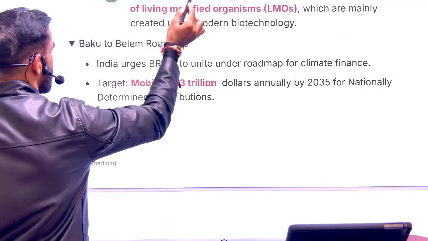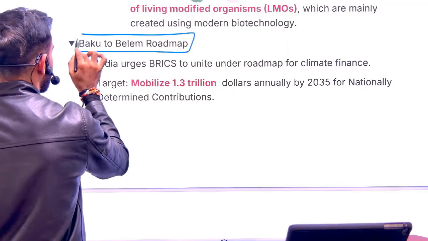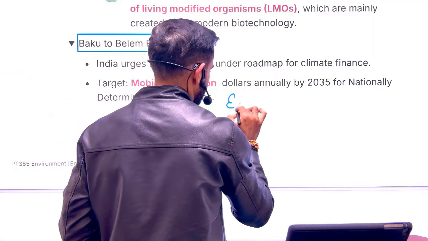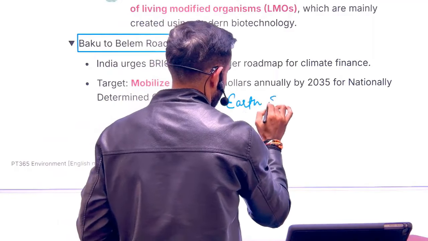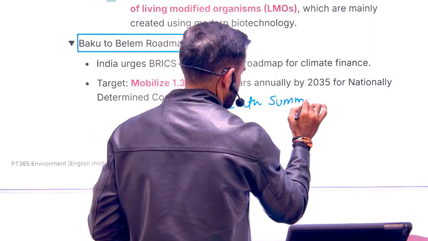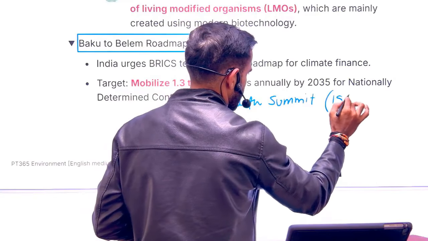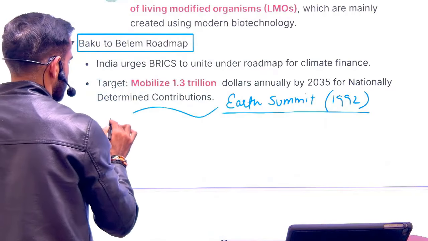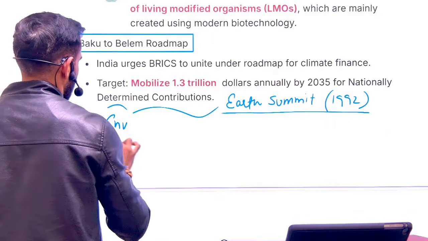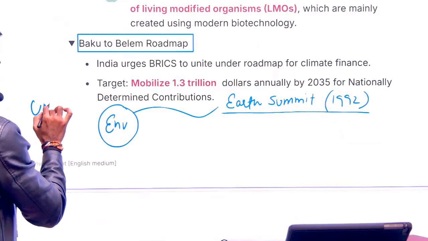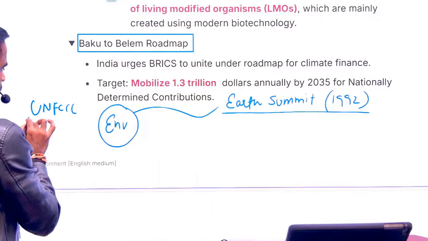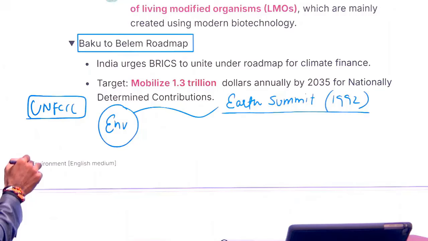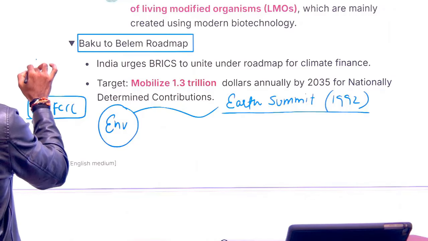Next is related to the Baku to Belem roadmap. So just understand these three things. There's the Earth Summit. This Earth Summit was actually conducted in 1992, and subsequently three important developments followed. One is related to environment. For that we have UNFCCC, that is United Nations Framework Convention on Climate Change. Now, its Conferences of the Parties are organized.